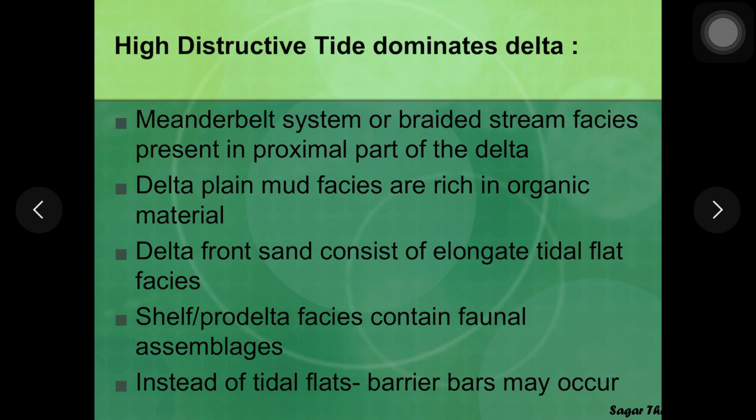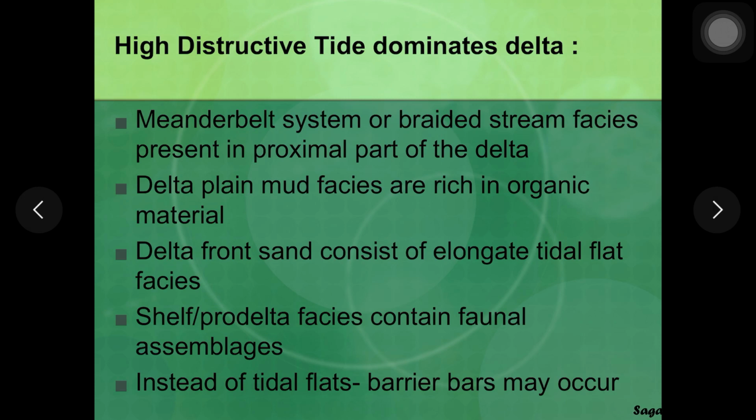Okay, now the next one is high destructive tide dominated deltas. We have seen the example of Ganga Brahmaputra delta. So in these deltas, similar to the wave dominated deltas, the facies which is associated with the proximal part of the delta could be a braided stream or a meandering stream.